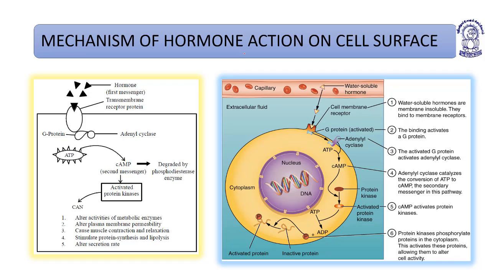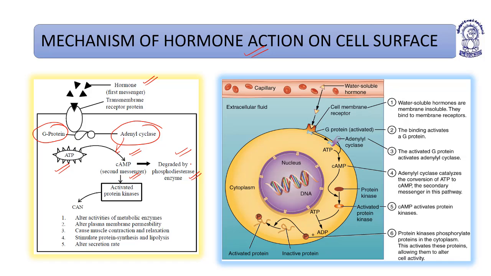This is the mechanism of hormone action on the cell surface. You can see the hormone is the first messenger. These are the transmembrane receptor proteins which receive the hormones. It further activates the G protein and activates adenyl cyclase. The adenyl cyclase catalyzes the conversion of ATP into cyclic AMP, which acts as the second messenger. Cyclic AMP is further degraded by the phosphodiesterase enzyme.